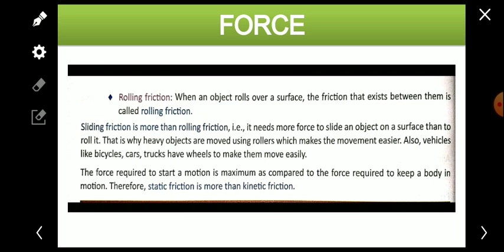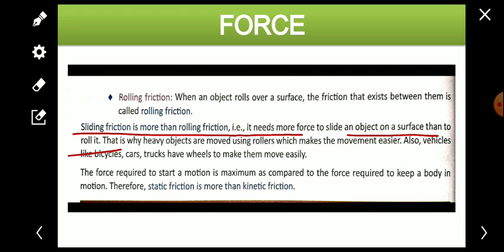Very simple it is. Now, sliding friction is more than the rolling friction. Why does this happen? We'll learn this. Sliding friction is more than rolling friction, that is, it needs more force to slide an object on the surface than to roll it.